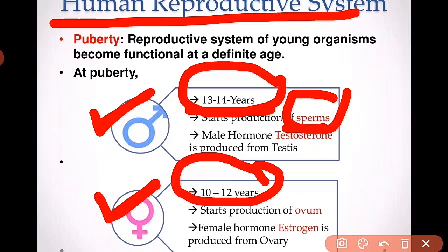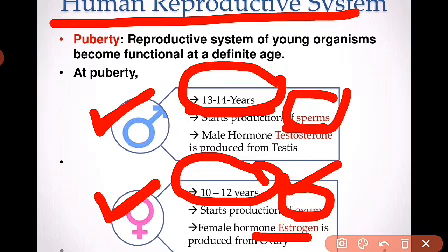Same with the female. When the female reaches 10 to 12 years of age, ovum production starts in their body. Next, what happens? With the formation of ovum or egg cells, a certain type of hormone, that is estrogen, is also formed in females. The estrogen hormone is responsible for creating many changes in females, like growth of breast size, and their voice becomes a little bit smoother. So these are the changes that take place in a female when she reaches her puberty stage. I hope it's clear.